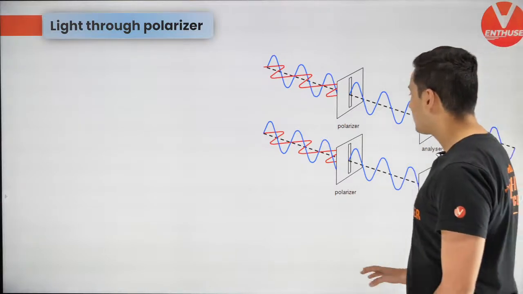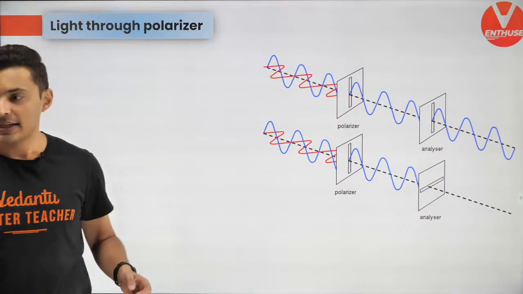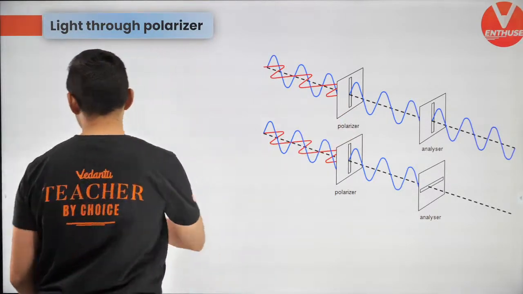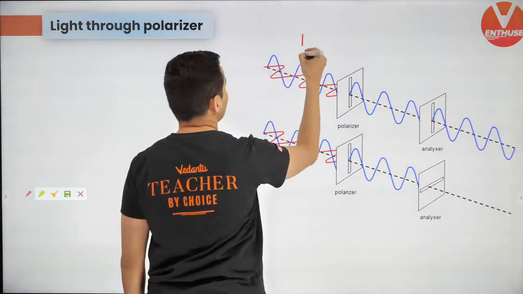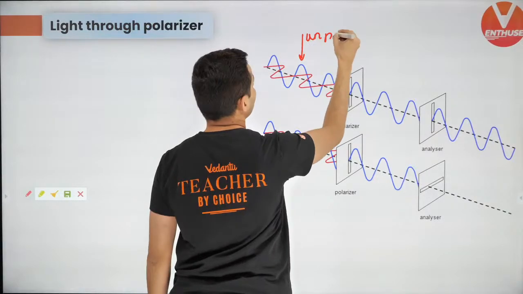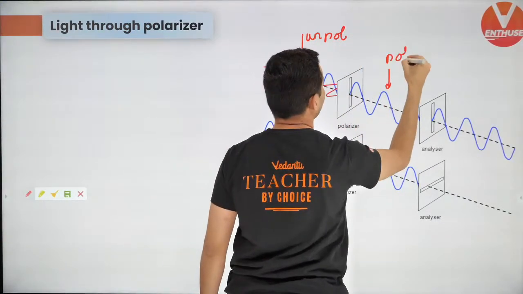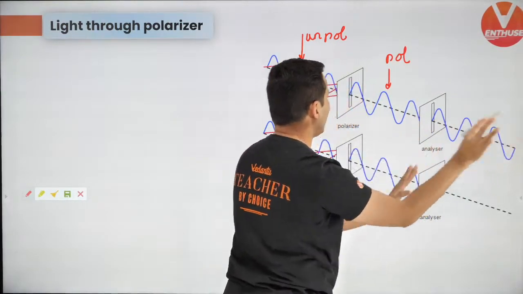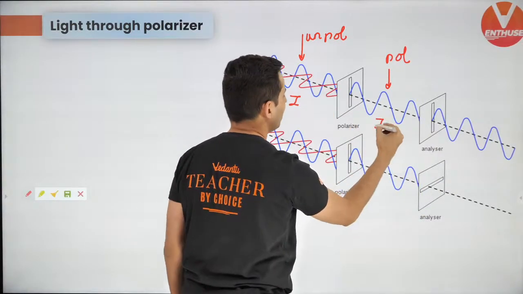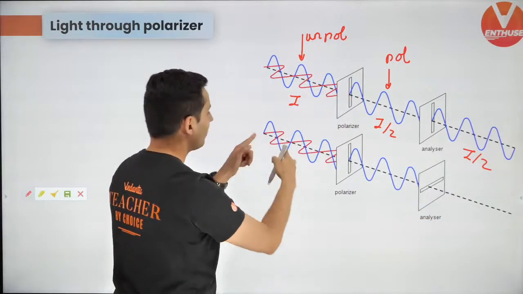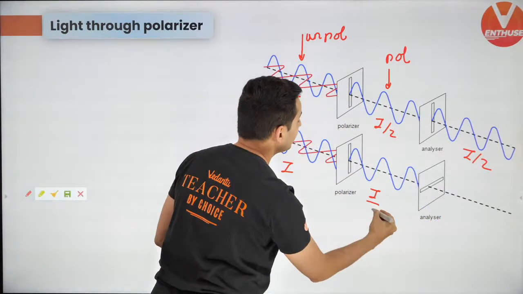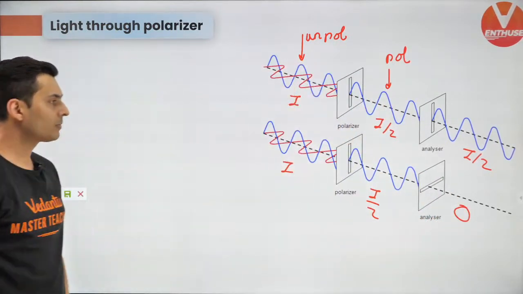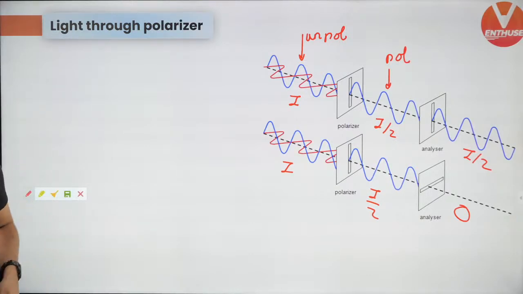Now, keeping this in mind, let's start solving some problems. Okay? So, if unpolarized light enters a polarizer, it becomes polarized. So, remember this one thing, that this light over here is unpolarized. This light over here is polarized. If again there is a polarizer and if the plane matches, it passes by as it is. So if it was I over here, it will become I by 2, and here also it will remain I by 2 because it became polarized. If the next polarizer is at 90 degrees, the intensity will be 0. Keep this in mind. Cool.